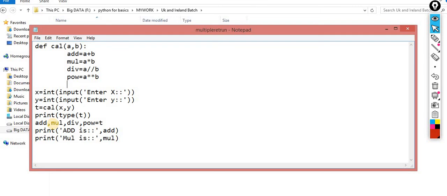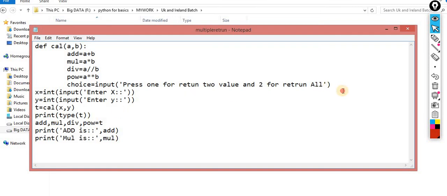Otherwise you can ask from the user, okay, what do you want to return? For example, let's suppose choice is equal to, I am making very small code, so I am saving the time. Press 1 for returning add and multiply. Okay, let me write the complete one. Press 1 for return 2 values, and 2 for return all. So you can ask this thing, return all.